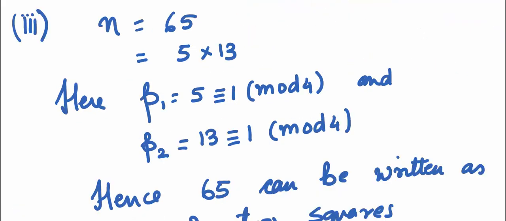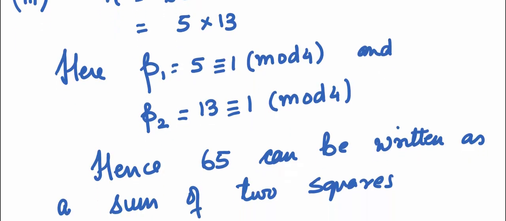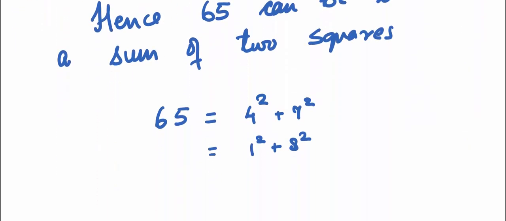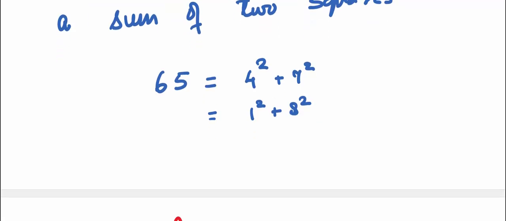Take 65. 65 is nothing but 5 times 13. p1 is 5, which is congruent to 1 mod 4. p2 is 13, which is congruent to 1 mod 4. As both p1 and p2 are congruent to 1 mod 4 and there are no q's, that is, there are no primes congruent to 3 mod 4, hence 65 can be written as a sum of two squares. You can see 65 can be written as 4 squared plus 7 squared and 1 squared plus 8 squared.